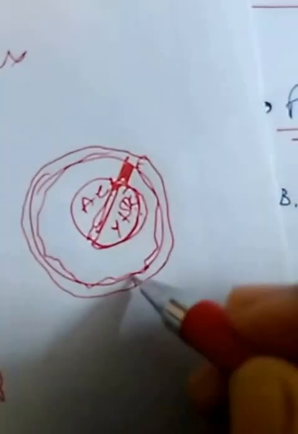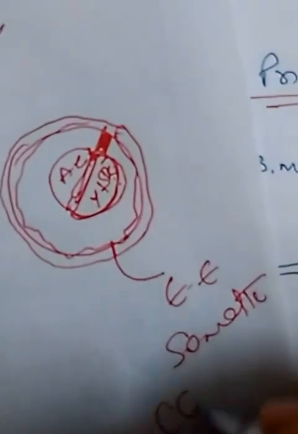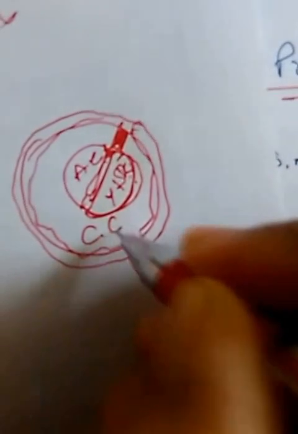this is the germ disc. Above it there is the amniotic cavity, here below is the yolk sac, and here is the connecting stalk. Here are these cells. These are the extra embryonic splanchnopleuric mesoderm, and here these cells are extra embryonic somatic mesoderm, which form the chorionic plate. Okay, now this is the chorionic cavity.